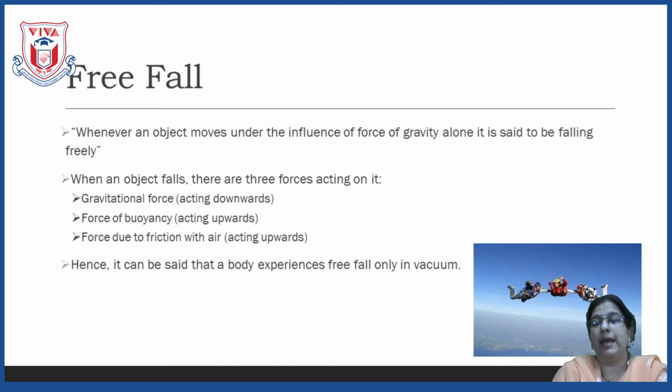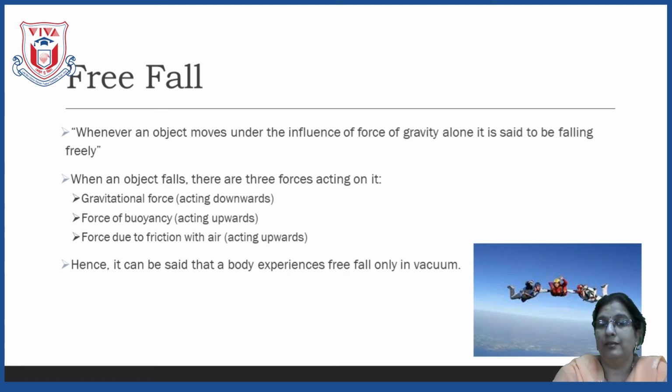Now, the same activity has to be done in vacuum. Vacuum means no air, nothing is there. Again, hold both of them, the stone and the ball of paper, and throw them in vacuum at the same time. When you are throwing both the objects in vacuum at the same time, who will reach first towards the ground?